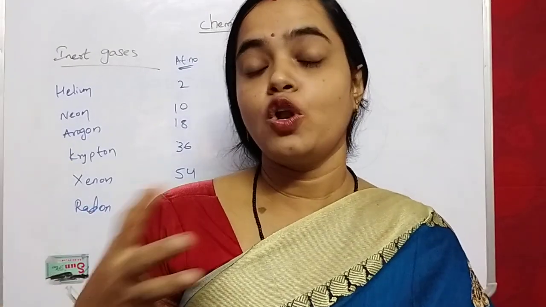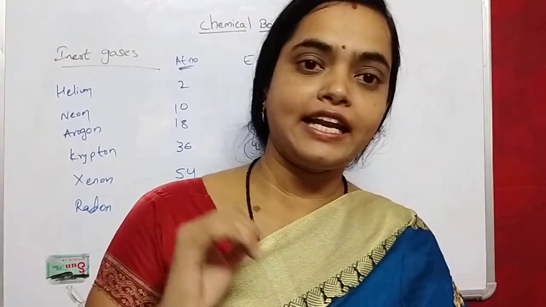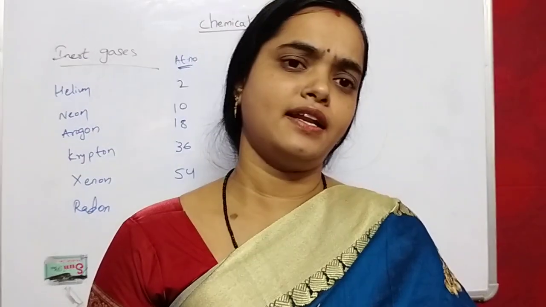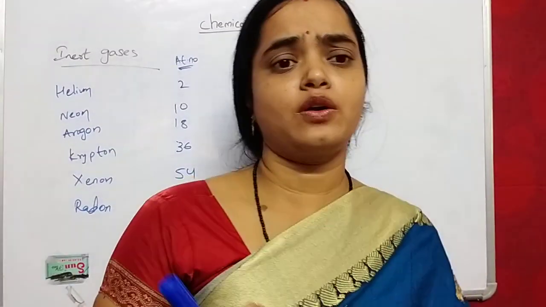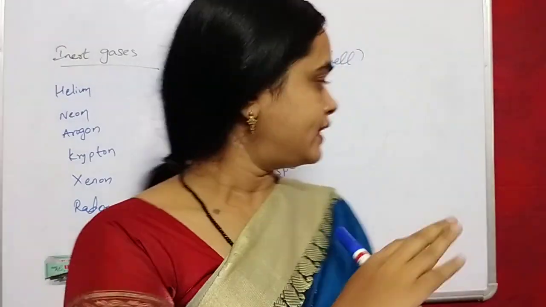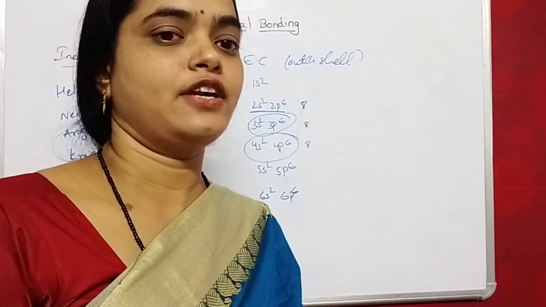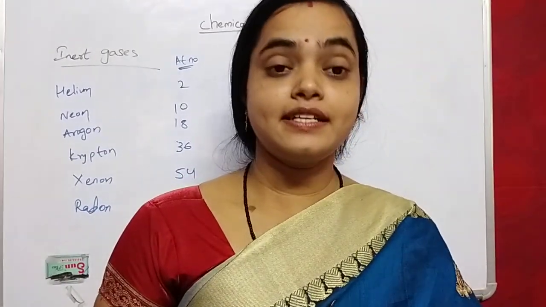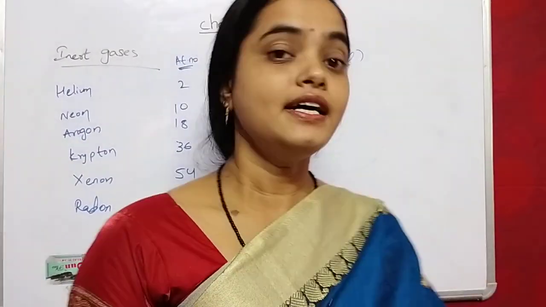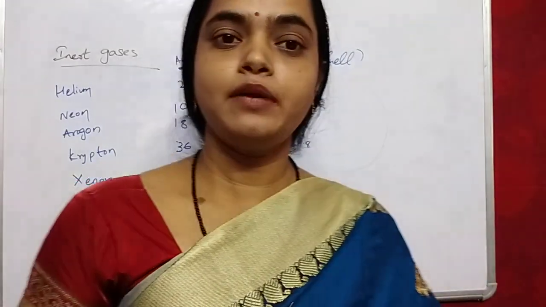The inert gases follow the octet rule, meaning they have 8 electrons in their outermost shell. They do not need to give or take electrons. They have sufficient electrons in their outermost shell, so these inert gases are stable. They do not participate in bonding.